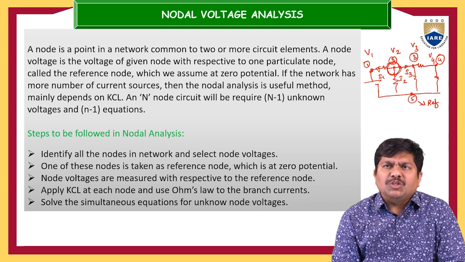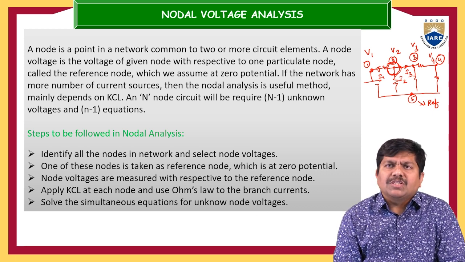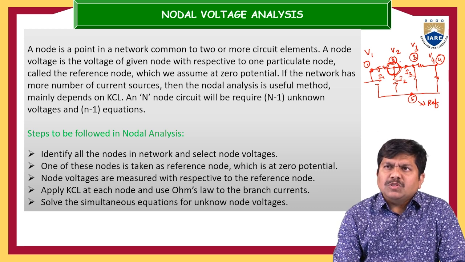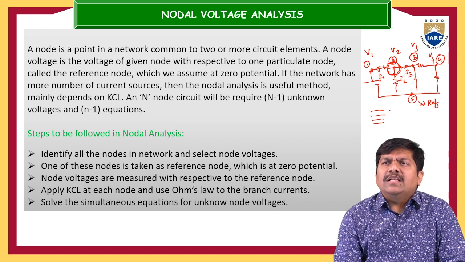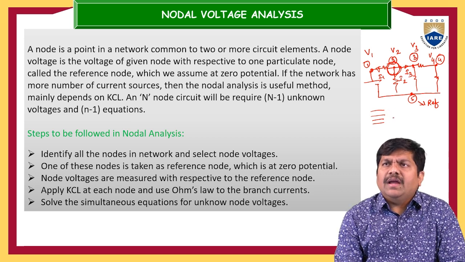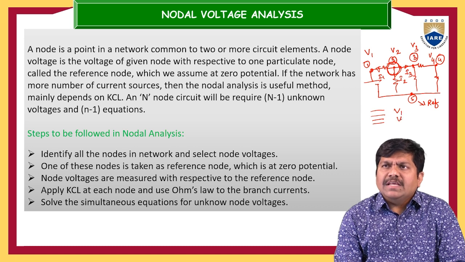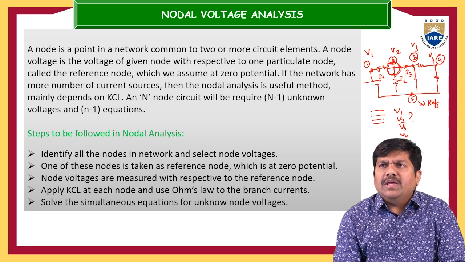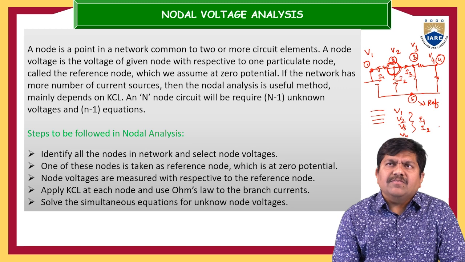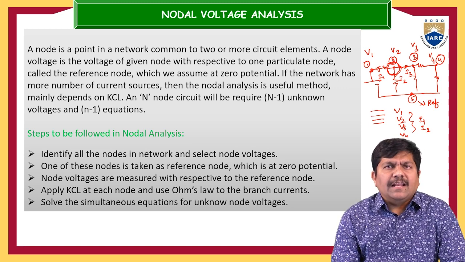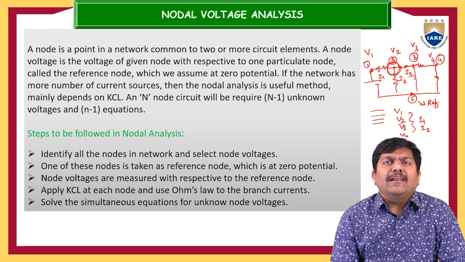Apply KCL at each node and use Ohm's law for the branch currents. And this is the procedure we are going to use for the remaining nodes as well. After writing the different nodal performance equations, using simplified algebraic equations you can solve the network to calculate the various voltages at the various nodes V1, V2, V3, V4, and this will also be helpful for calculating the various currents in the various branches. Like this, we are going to perform nodal analysis for the given electrical network.